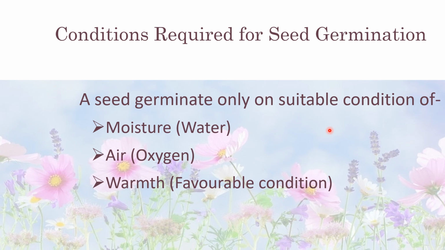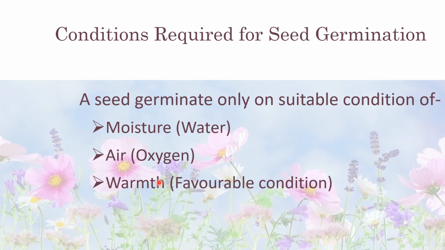Now, the conditions required for seed germination. These are the main conditions required for seed germination. First one is moisture, then air, then warmth. First, moisture. Water softens the seed coat, which makes it burst, and the plumule and radicle come out. Water activates the growth of the embryo. Then air. During germination, energy is required for growth. Energy is released by oxidation of food. Then third one is warmth.